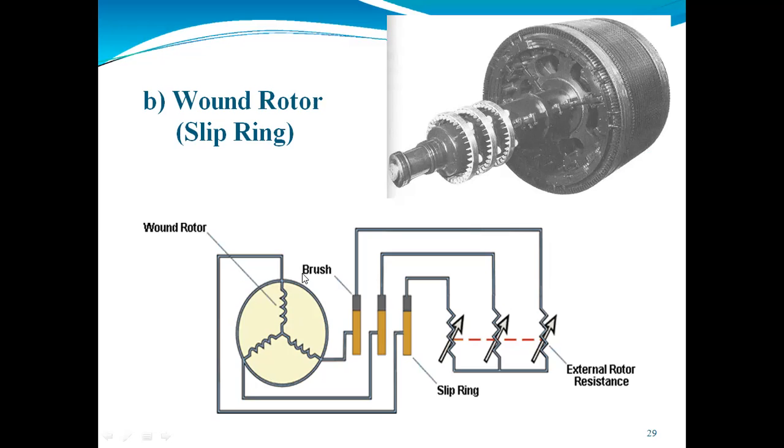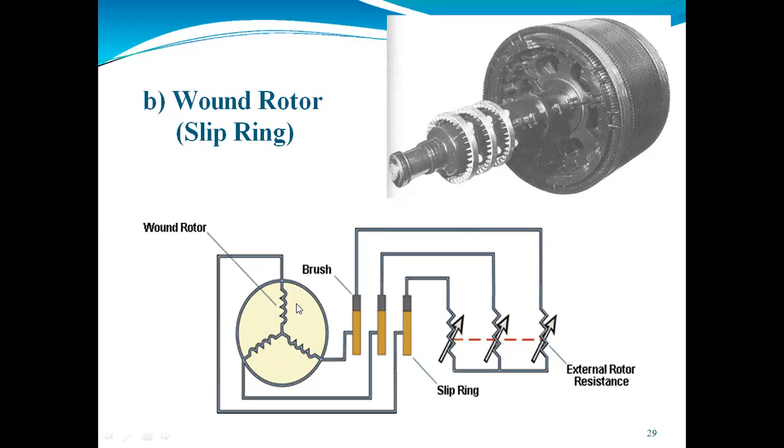Here we give a three-phase supply, connected in star or delta. Here we require higher starting torque, so its construction becomes somewhat more complicated compared to the squirrel cage. Practically it will look like this, and theoretically this construction will look like this. Here we give the supply that looks like a star.